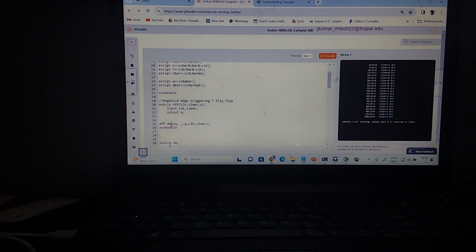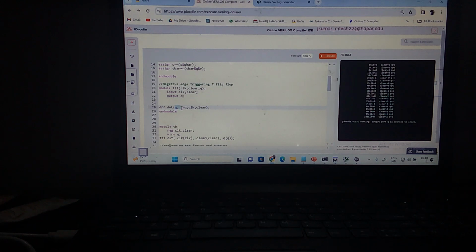The port order is not correct, sir. Whenever I'm instantiating this, it is nothing but a primitive instantiation, right? This is a D flip flop, and this is the instance name. Then I'm connecting the outputs first. First the output port connection, followed by the input port connection. This is correct.